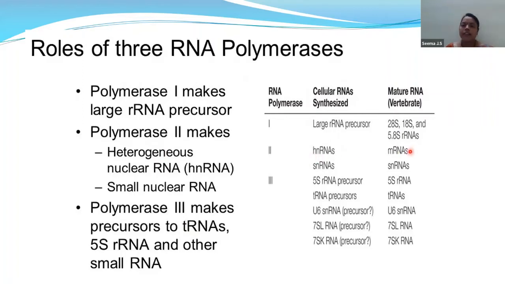hnRNA is nothing but it is having mature RNA, snRNA, snRNAs. So first of all, in the transcription of eukaryotes, mainly three enzymes, that is three RNA polymerases are present: RNA polymerase 1, RNA polymerase 2, RNA polymerase 3. RNA polymerase 1 will code for rRNA. Polymerase 2 will code for hnRNA. Polymerase 3 will code for tRNAs.